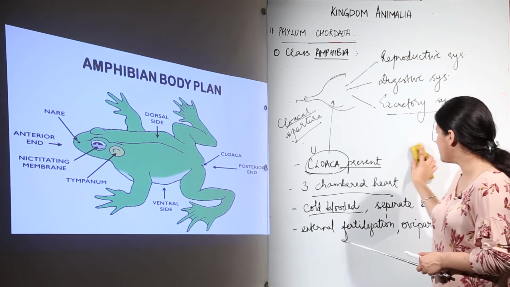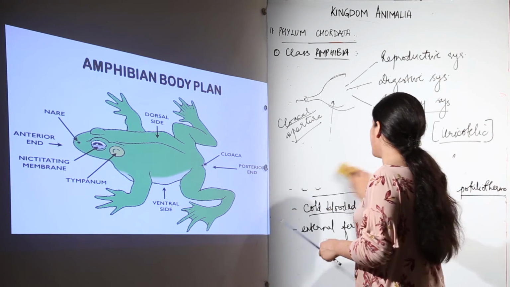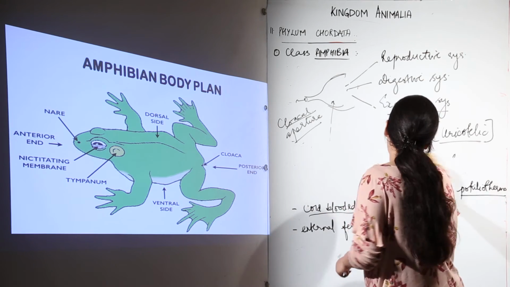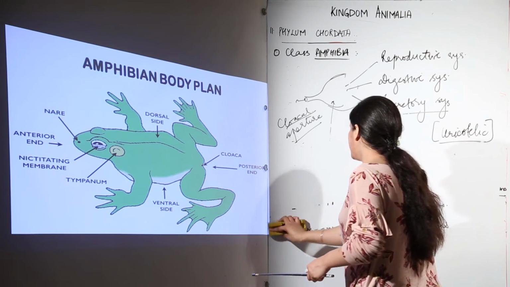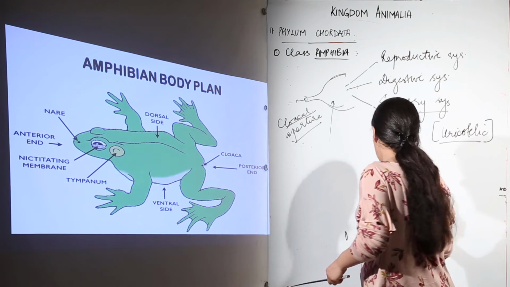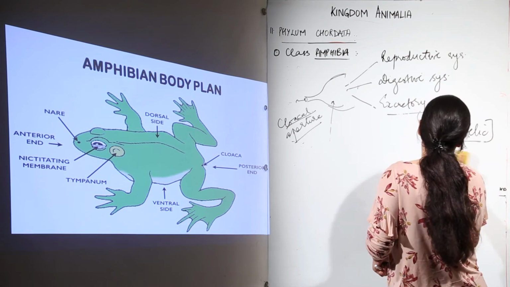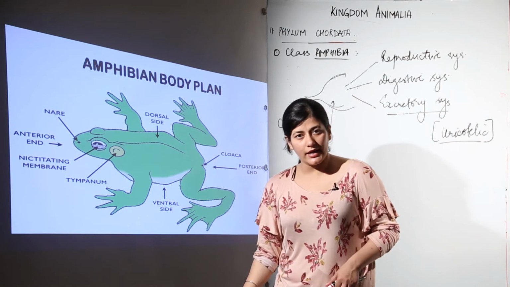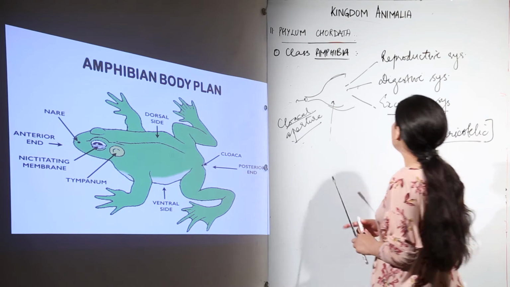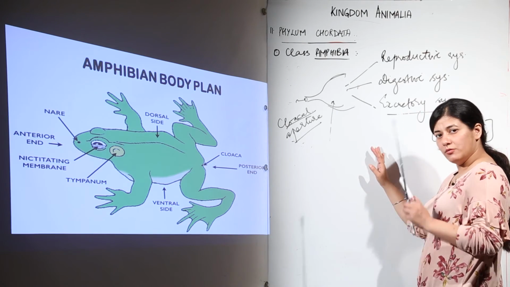And one thing more before going to the examples, if you can remember, because we are dealing with craniata, that is all the organisms have cranium, we have to see if the organisms are having a monocondylic or a dicondylic skull. Till now we had monocondylic skull.